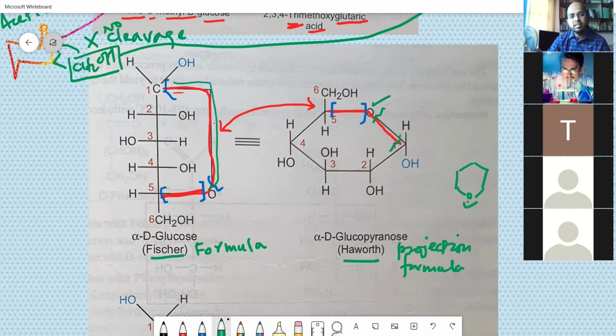But here it is just an oxygen. Oxygen is there, you can see. Here also you have the oxygen.